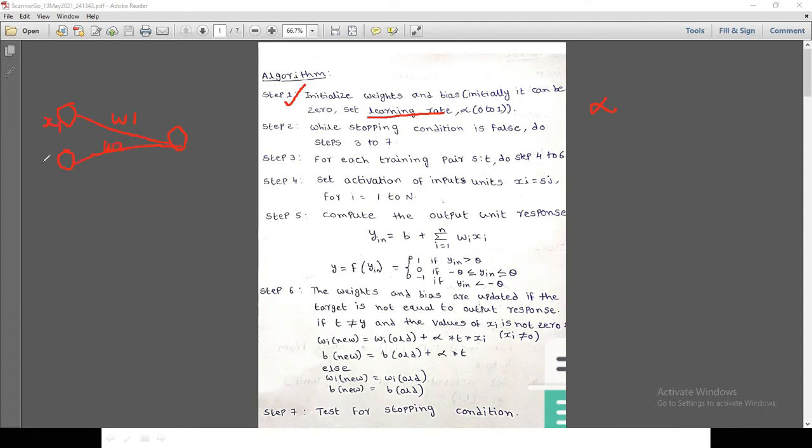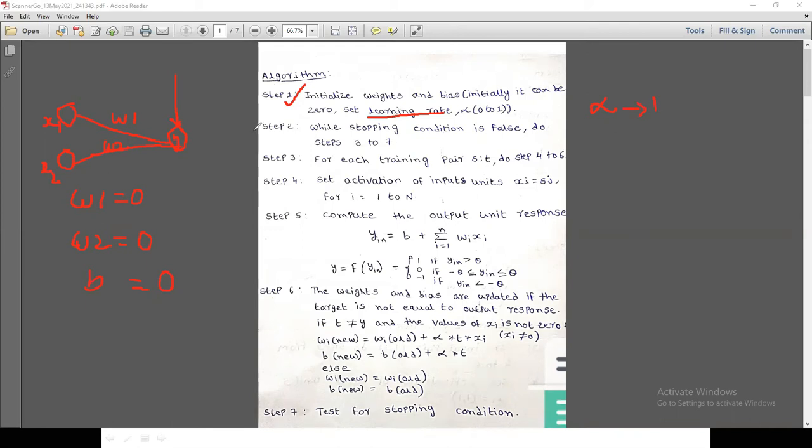This is the X1 neuron, X2, and this is the Y. Initialize weights and bias, so W1 equals 0, W2 equals 0 and bias equals 0. That is the initialization. For X1 and X2, we have values we will discuss in a few moments. And the learning rate alpha, from 0 to 1, we are taking as 1.